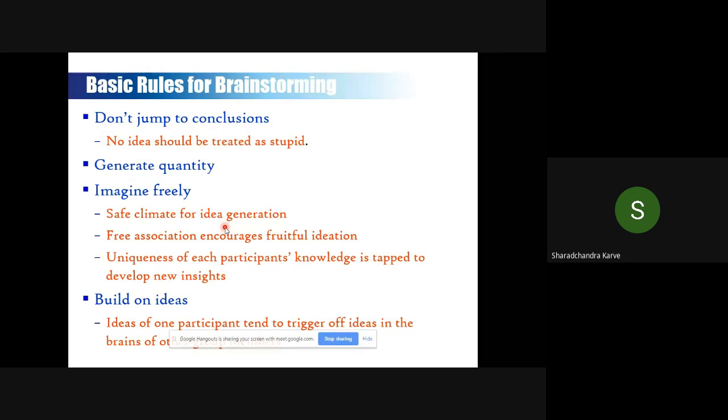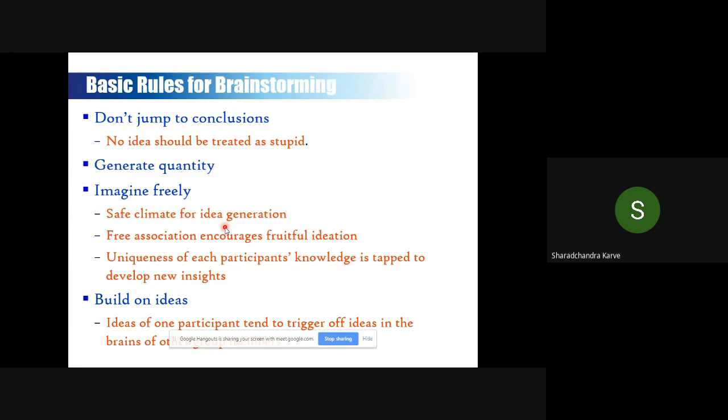That is the idea. So brainstorming is only free imagining to generate ideas. That is the purpose. But what is also important is that if you involve the shop floor people or concerned people in brainstorming, it is very easy to implement the solution at the shop floor.